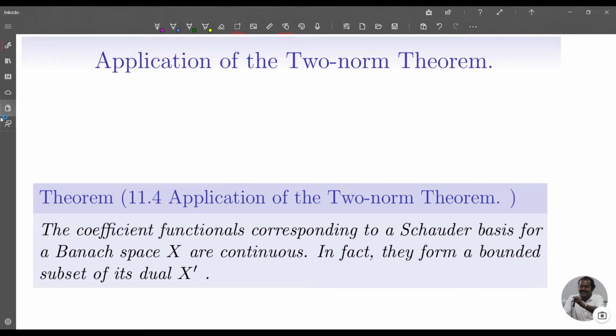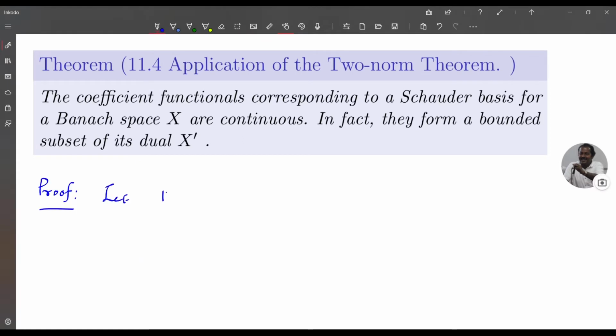Today we discuss an application of the two-norm theorem. So we state and prove the following theorem. Theorem 11.4 in your text. The coefficient functionals corresponding to a Schauder basis for a Banach space X are continuous. In fact, they form a bounded subset of its dual X*.